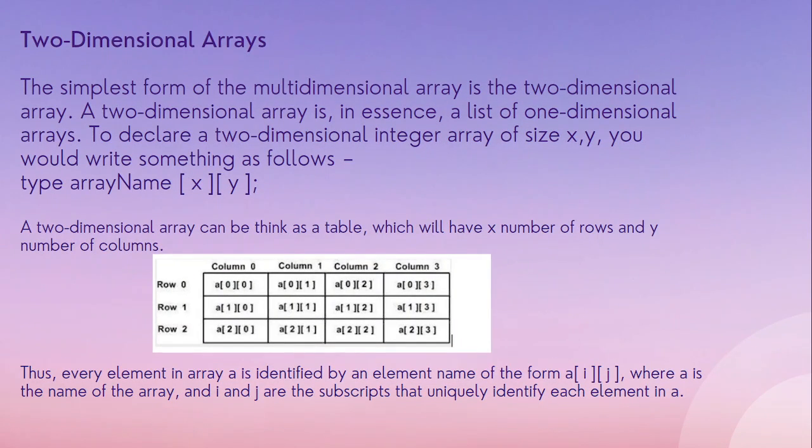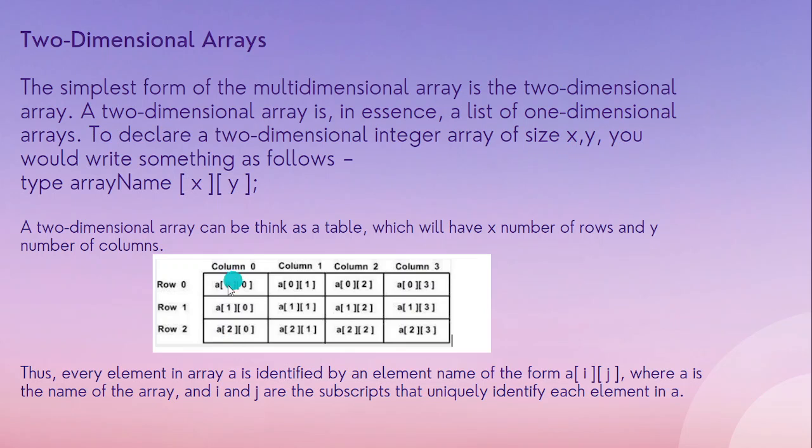So next is the multi-dimensional array. Multi-dimensional arrays are arrays which have more than one dimension. The one we studied right now was the 1D array, which is a linear array. Now we will see what a 2D array is. We can have 2D, 3D or 4D arrays, with different dimensions. A 2D array we can think of as a table. For a 2D array we have to give the number of rows and the number of columns. So firstly we input how many columns and how many rows we want. After that we enter the elements inside those rows and columns.